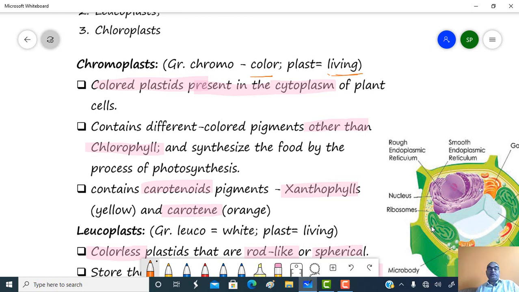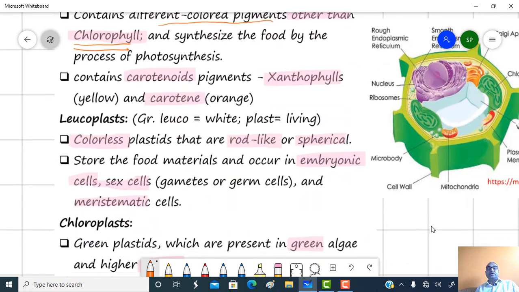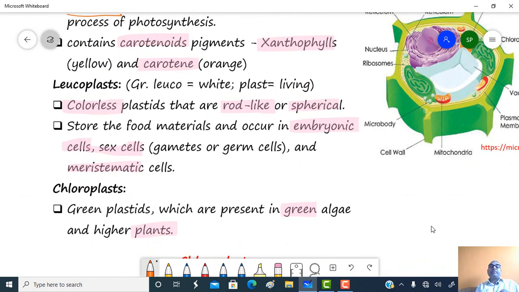So chromoplasts are the colored plastids which are present in the cytoplasm of the plant cell, and these pigments are other than chlorophyll. They contain different colored pigments other than chlorophyll. Especially they contain the pigment carotenoid, present in the form of carotene and carotenoid, which are also called xanthophylls. These xanthophylls or carotenoids are yellow colored pigments, while carotenes are orange colored pigments.